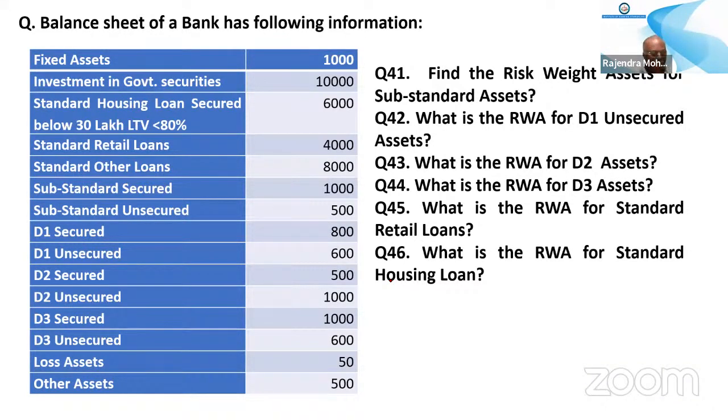Sir, in the problem, for Basel 3 do we take 11.5%? No, they will clearly mention that CAR is 9% and CCB is 2.5%. Then you take that as 11.5. With CCB, you have to take 11.5. If CCB is not given, then only 9%. Sir, CET1 we will calculate, and Tier 1 and Tier 2. Tier 2 will be calculated as 2% of risk-weighted assets, irrespective of anything they give, no, sir?